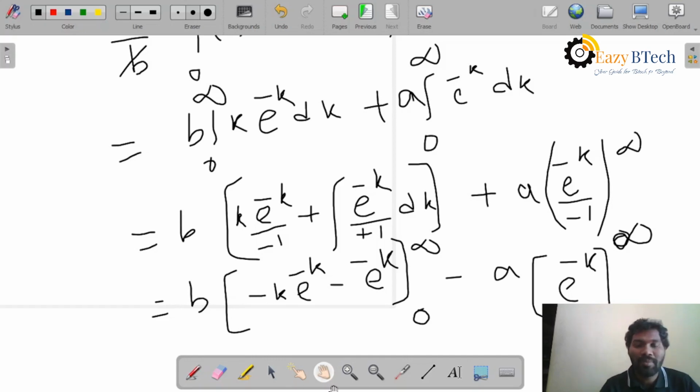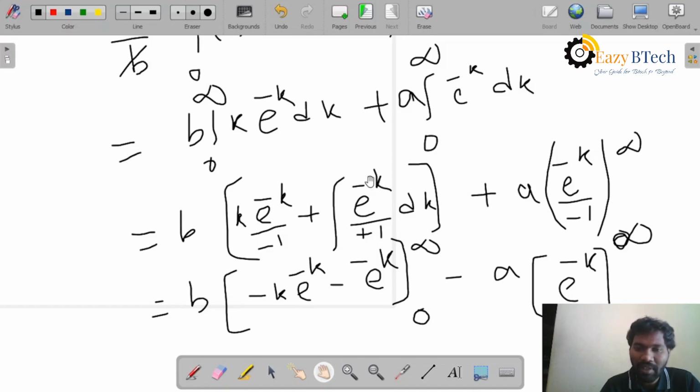So what I am doing here is just integration. First function into integration of second function. So first function is k. The integration of e power minus k is equal to e power minus k by minus 1, plus integration of differentiation of first function. My k value differentiation is equal to 1, that's why I didn't write it here, into integration of second function, e power minus k by minus 1. So this minus and this minus make 1, and it is equal to the integral.